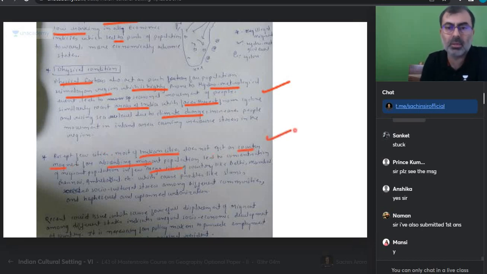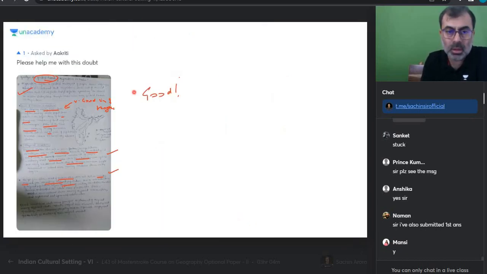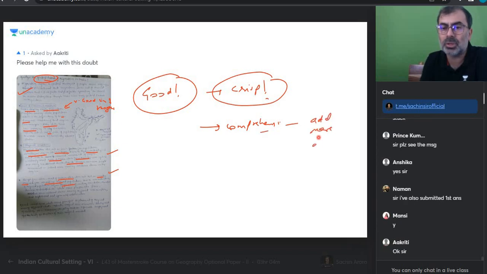So megacities. I liked all three points. I think you are very specific, that's good. I would want these points to be crisp. Make these points shorter, and your answer has to be comprehensive. That means you need to add more dimensions. I think Akriti is doing well on what is required to write an answer. 40% right now. If you add those dimensions, it will go up. So green for Akriti. Let's look at Aman.